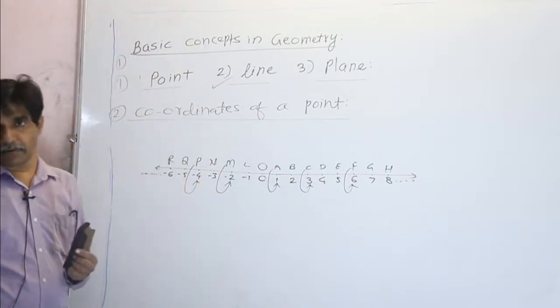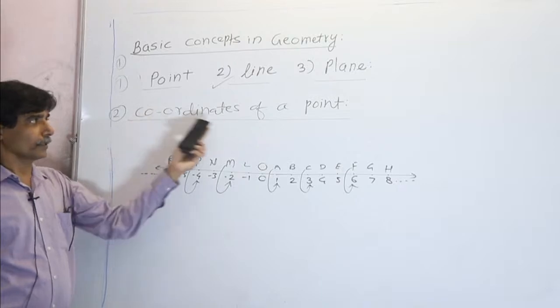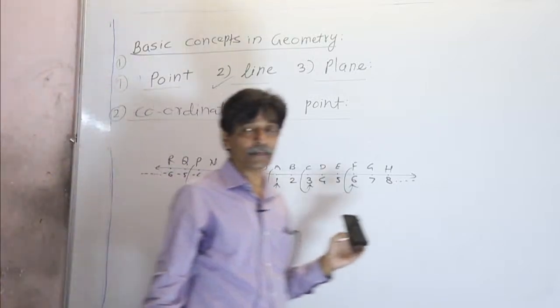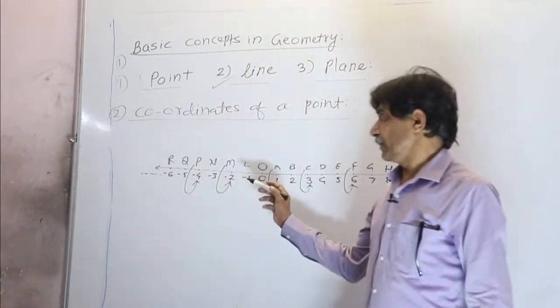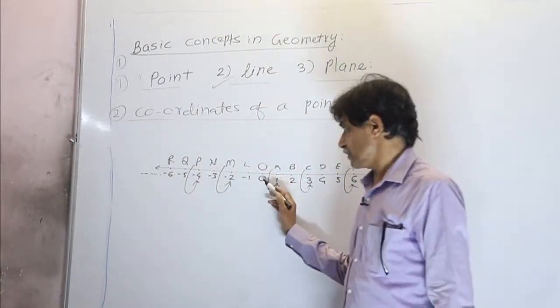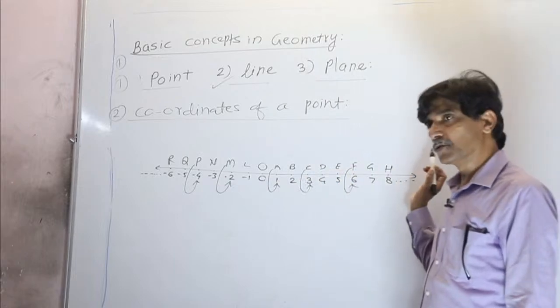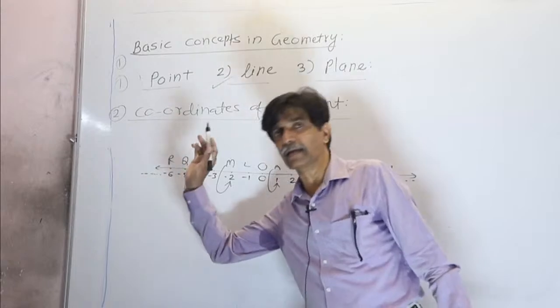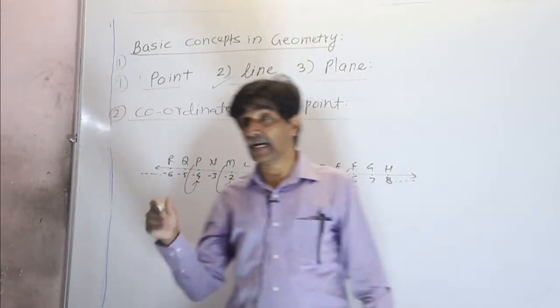This is the number line and this is the coordinate of the point. So you have to remember the coordinate of a point as a definition. The unique real numbers are 0, 1, 2, 3, 4, 5 and so on, and 0, -1, -2, -3, -4, -5 and so on. They are unique. Why are they unique?